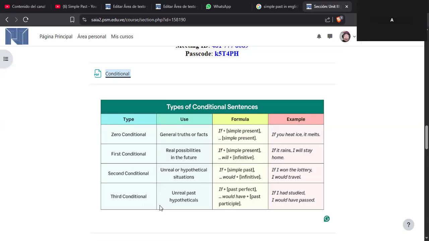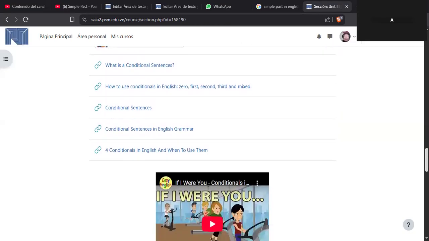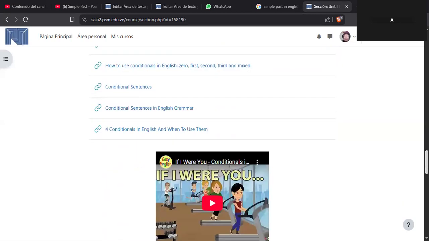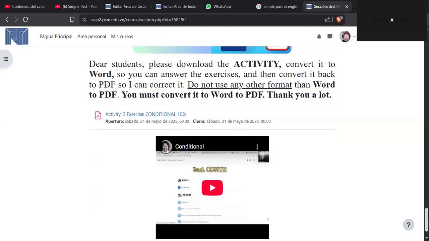The third conditional has to do with the unreal past, hypothetical. If plus past perfect, would, and the second part is would have with the past participle of the verb. If I had studied, I would have passed it. If you don't study, you won't pass the exam, okay? Well, here are some readings that can also tell you how the conditional works.